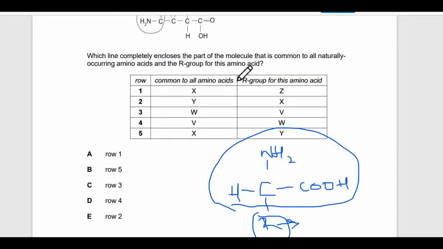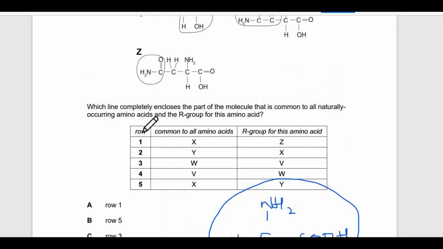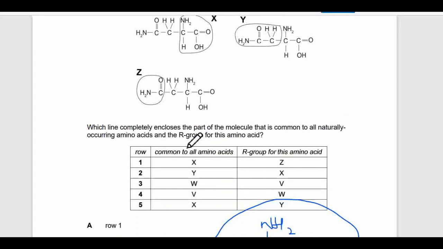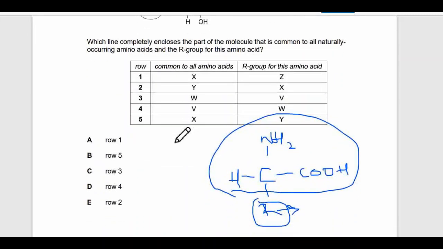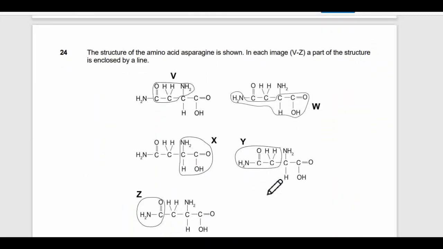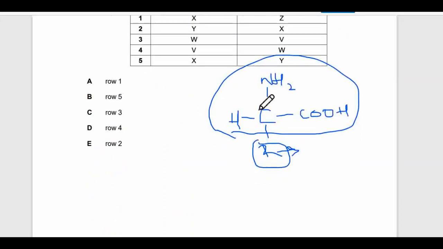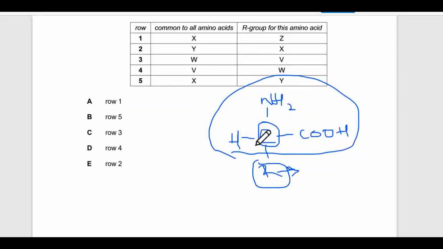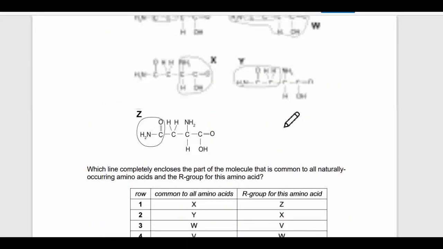So he's just asking you to identify the part of the molecule that is the same in all amino acids, which is this, except for the R group. The whole thing is the same in every amino acid, plus the R group. We just need to identify that, which is easy if you can identify the middle carbon. For these types of questions, you just need to look for the middle carbon, right? If you can find the middle carbon, you can differentiate everything, because we know that the middle carbon is surrounded by these groups, and we can separate them, right?